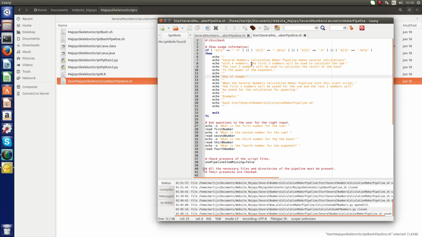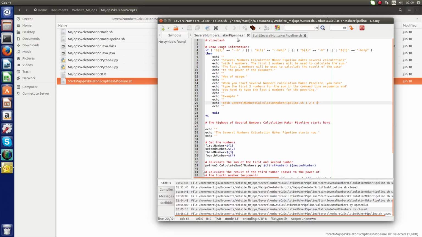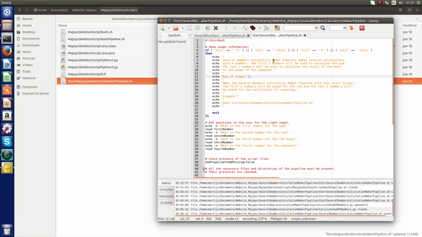These are the same. Several numbers calculation maker pipeline makes several calculations with 4 numbers. The first 2 numbers will be used to calculate the sum, and the last 2 numbers will be used to calculate the result of the base to the power of the exponent. Way of usage. Here are differences between the start bash script and the highway bash script.